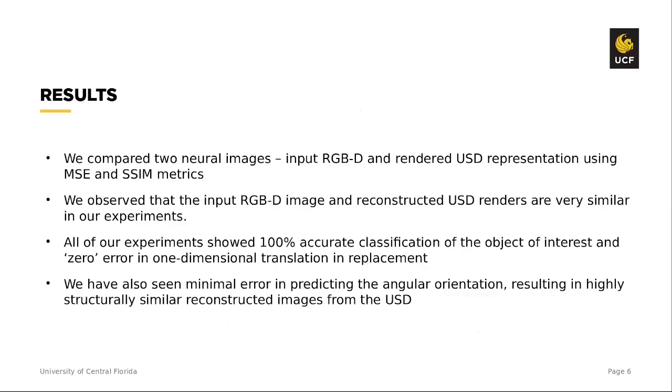In our experiments, we compared two neural images, input RGBD and rendered USD representation, using mean squared error (MSE) and structural similarity index measure (SSIM) metrics. We observed that the input RGBD image and reconstructed USD renders are very similar in our experiments. All of our experiments showed 100% accurate classification of the object of interest and zero error in one-dimensional translation in replacement. We have also seen minimal error in predicting the angular orientation, resulting in highly structurally similar reconstructed images from the USD.